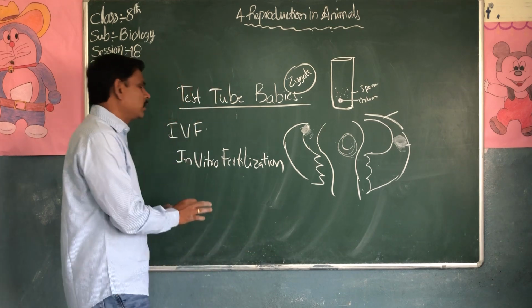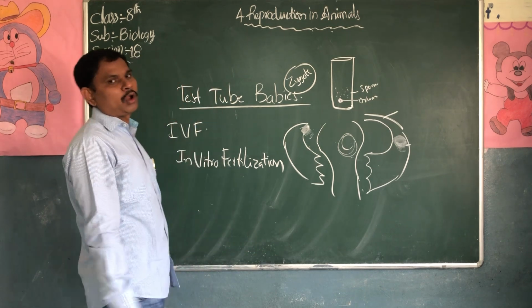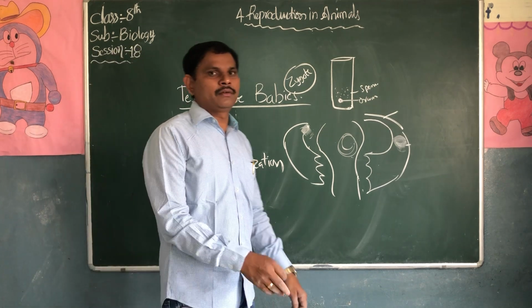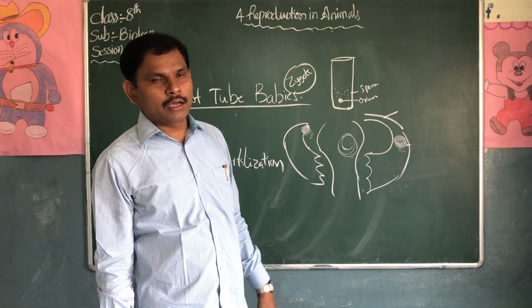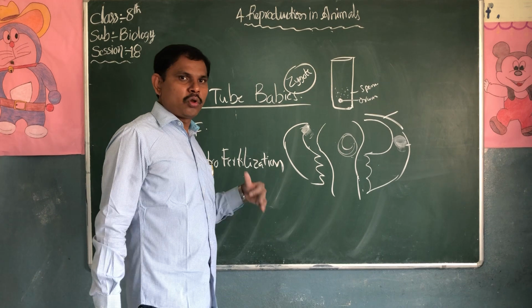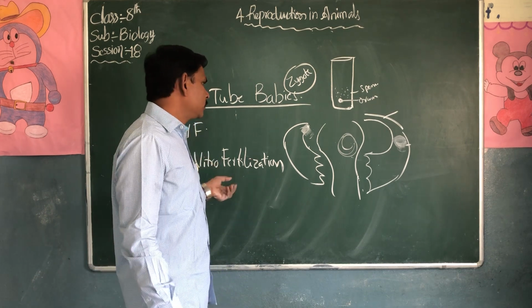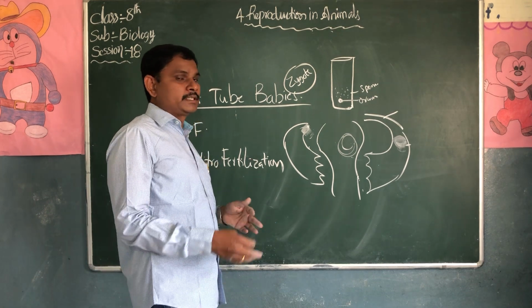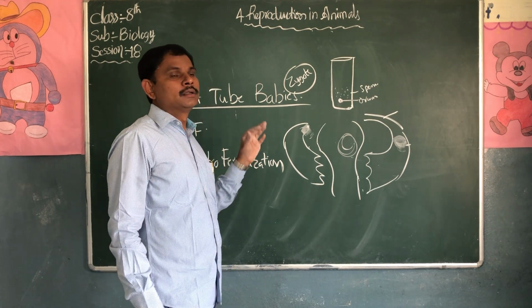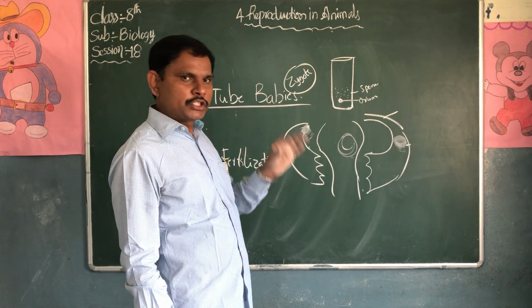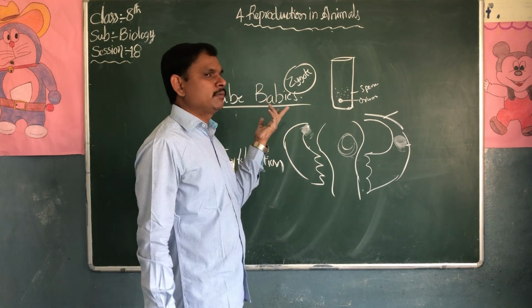So this is for when they have difficult problems. If the oviducts are blocked in the mother, or the seminal ducts are blocked in the male, they will collect the sperms and the ovums in the test tube. Fertilization takes place in the test tube.